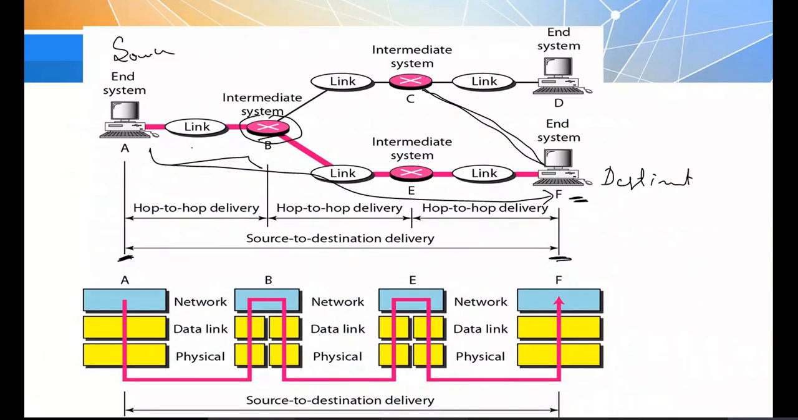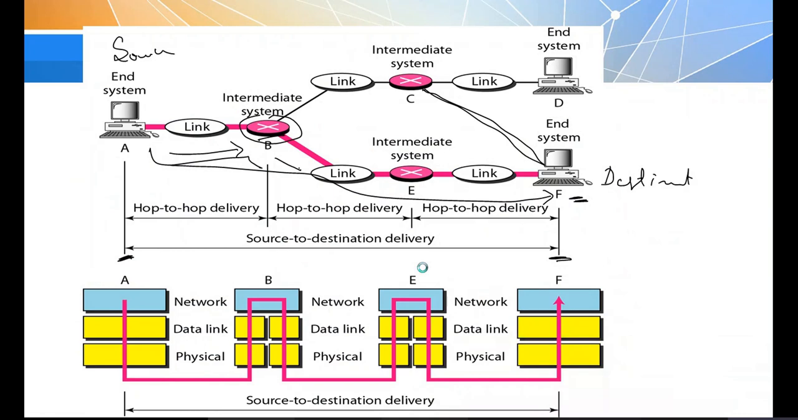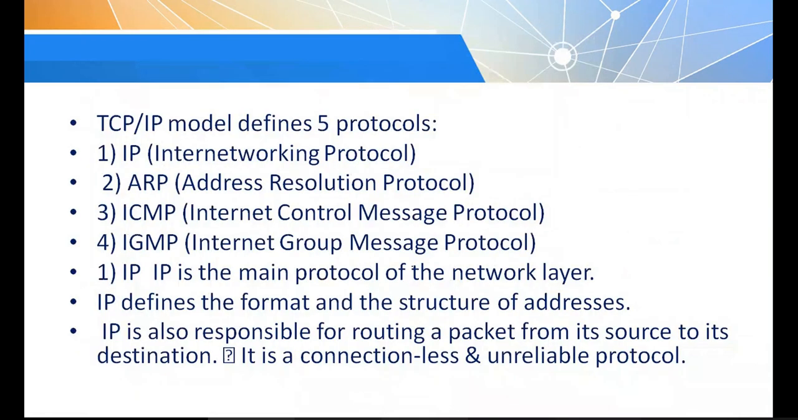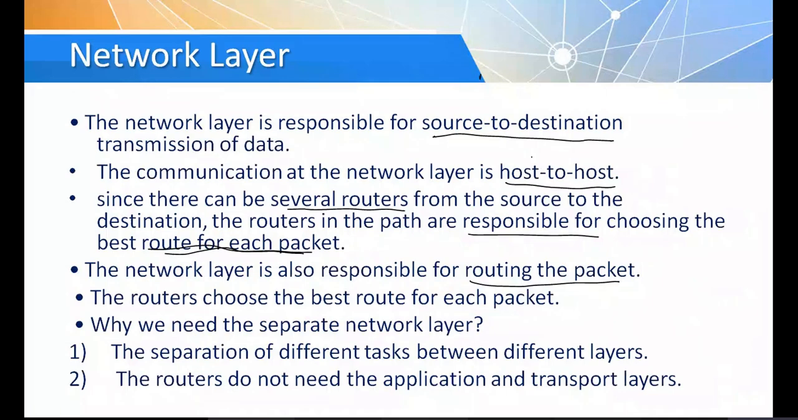Okay, so moving data or packets from A to B, then B to E, then E to F. This mechanism we call routing. That is once again a responsibility of the network layer, the routing mechanism. One is source to destination transmission of data, or host to host delivery of data, and another responsibility is that the intermediate routers are responsible for routing the packet through the best route.